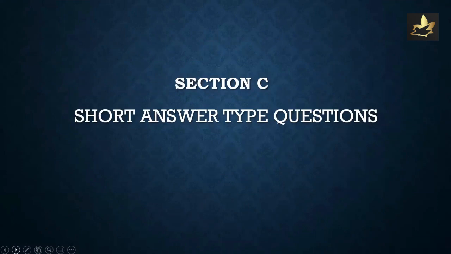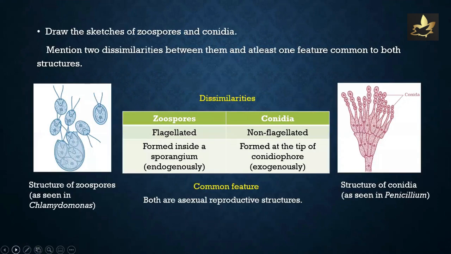Next, we move to section C, short answer type questions. Draw the sketches of zoospores and conidia. Mention 2 dissimilarities between them and at least one feature common to both structures. The structure of zoospores as seen in Chlamydomonas and structure of conidia as seen in Penicillium are represented respectively on the left and right panel diagrams.